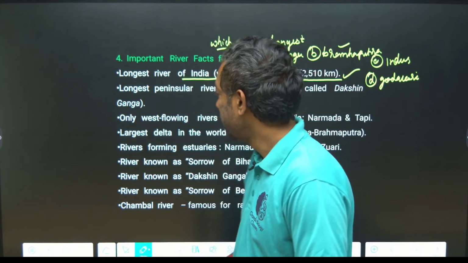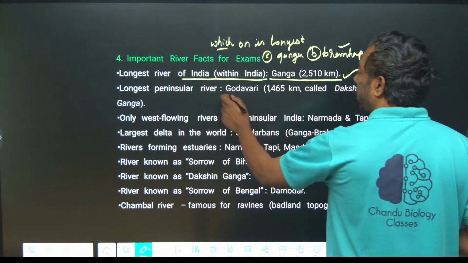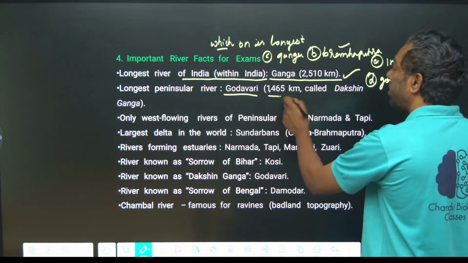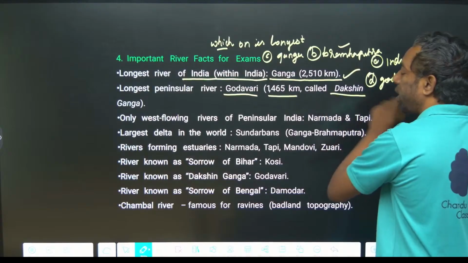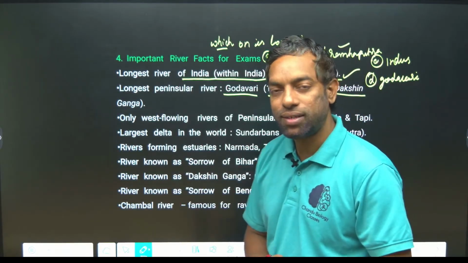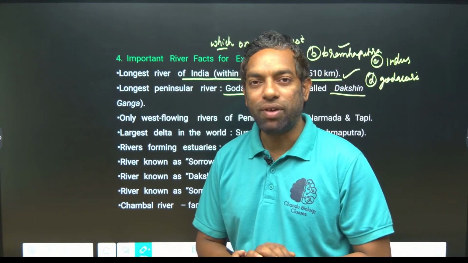Okay. And the longest peninsular river is Godavari, which is 1465 kilometers. We can call it Dakshin Ganga. This is also important: in the peninsular rivers, the longest is Godavari.